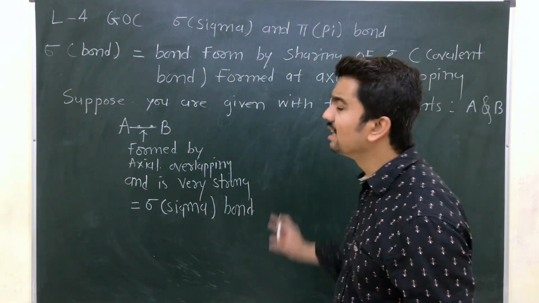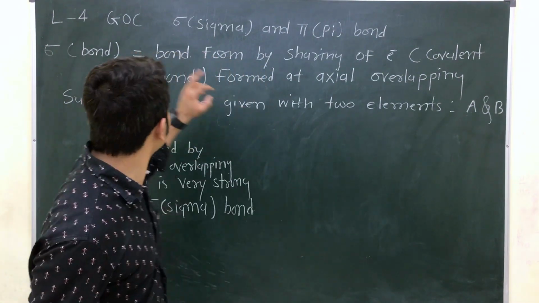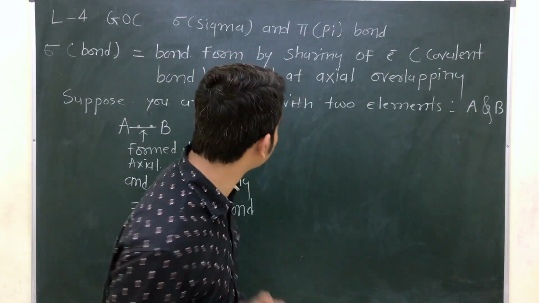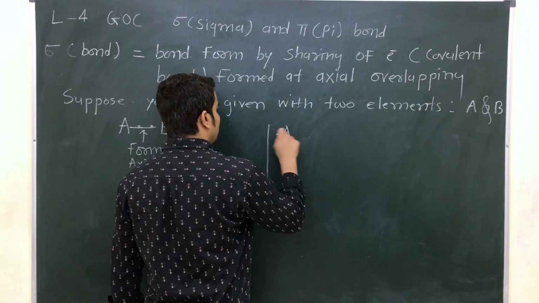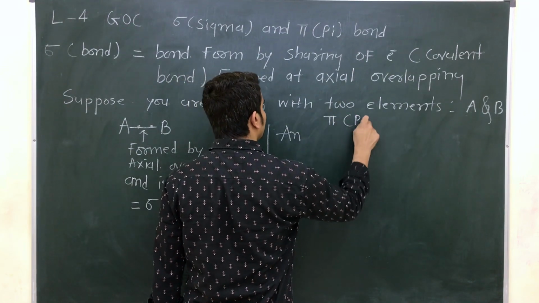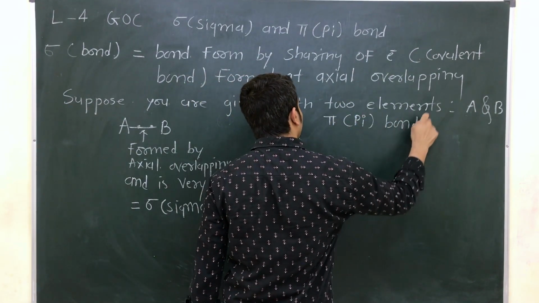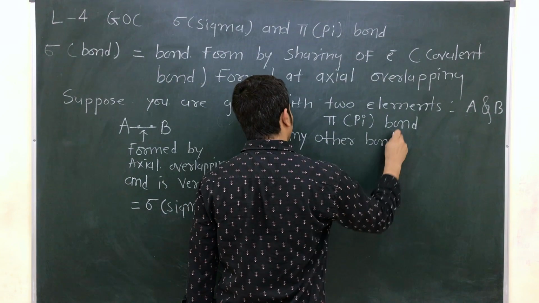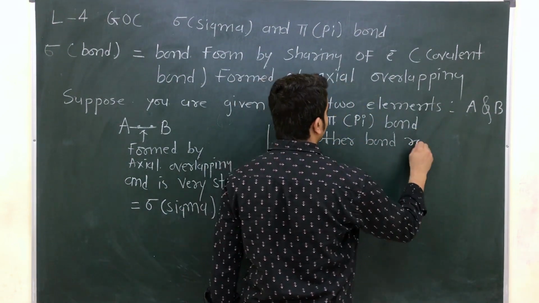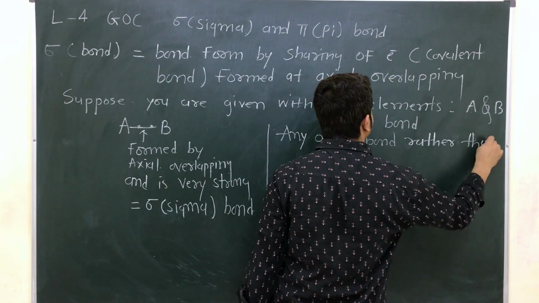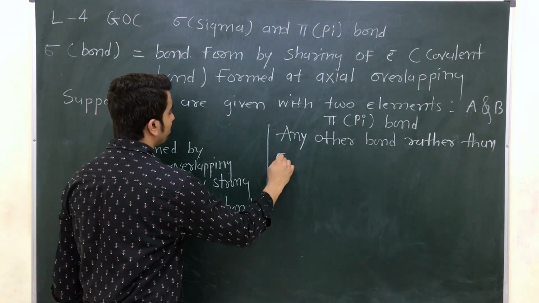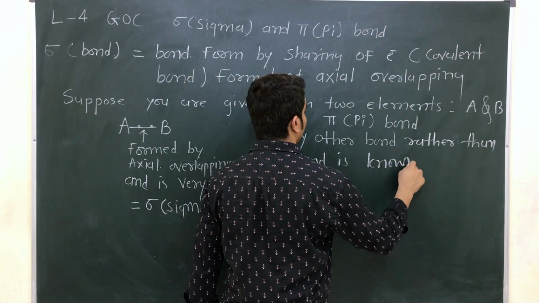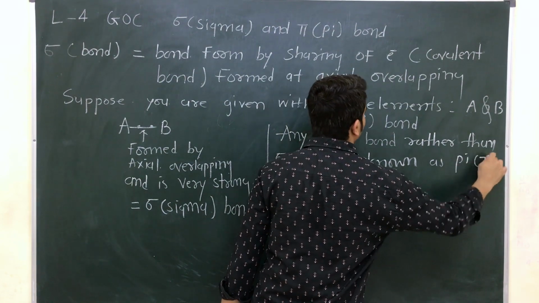So any other bond rather than sigma bond is considered as a pi bond. Is it clear? Any other bond rather than sigma bond is known as pi bond.